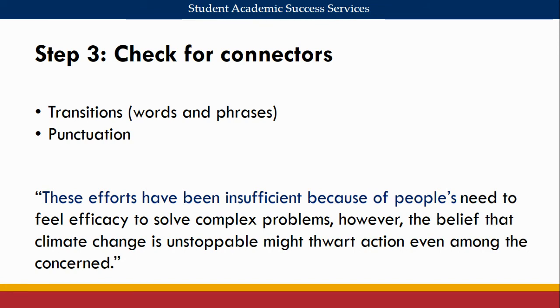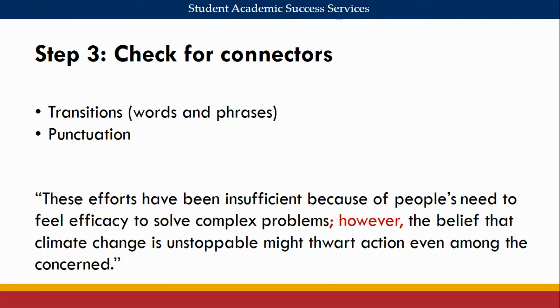In this sentence, we see an example of a comma splice, which is when 2 independent sentences are joined together with a comma. To fix this, I've changed the comma before "however" to a semicolon, which is a much more appropriate and grammatical punctuation mark to link 2 complete sentences, especially when using words like "however." However is a type of word called a conjunctive adverb. Other conjunctive adverbs include moreover, additionally, and therefore. These are some of the most common transition words in academic writing.